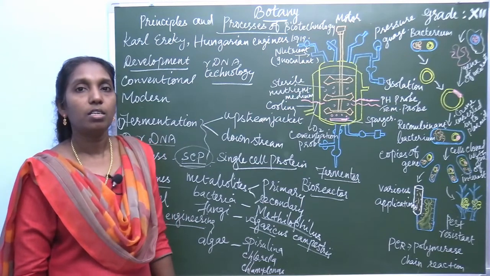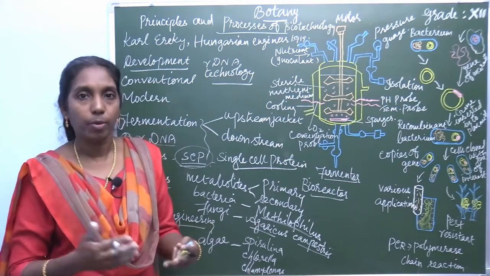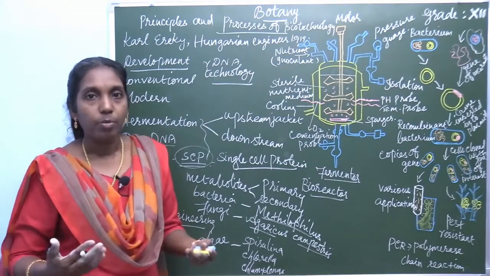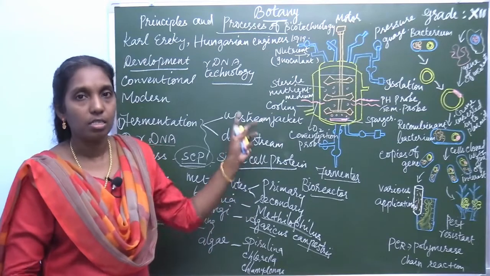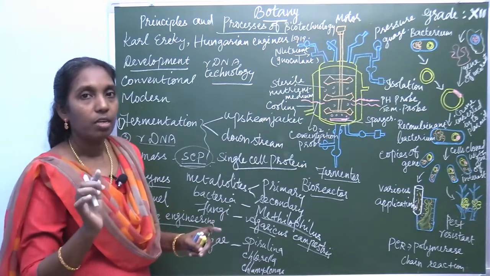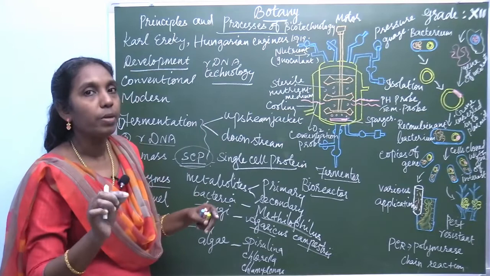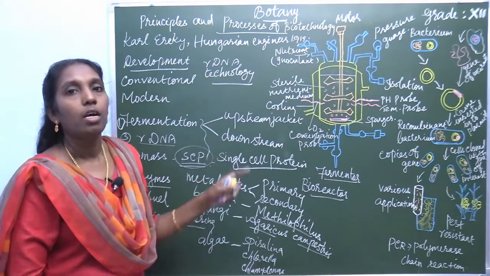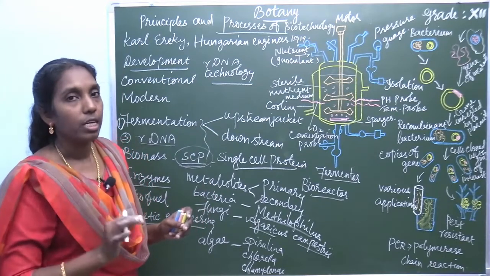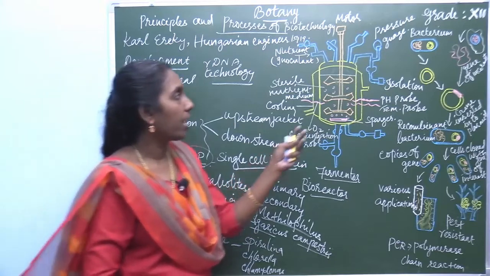So genetic engineering technology is nowadays used in so many fields: pharmaceuticals, preparation of medicines, vitamins, antibiotics. Every field, this technology is mainly used. So a very important 5 mark question is recombinant DNA technology. In your book there are 5 points. The first point is isolation of DNA. What is isolated? Look at this diagram.